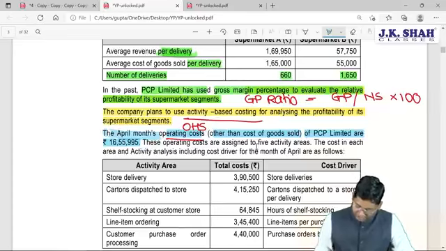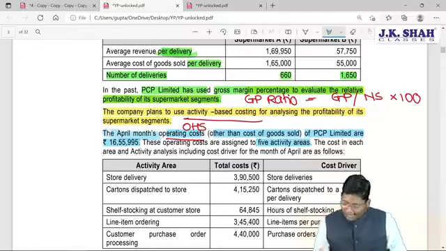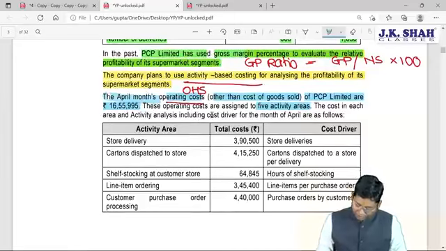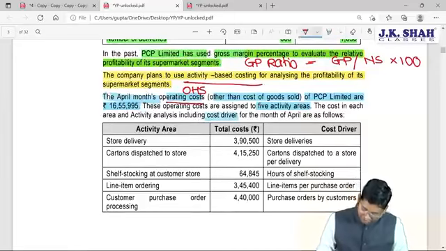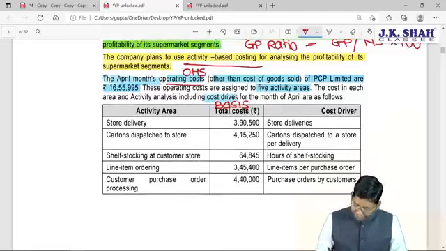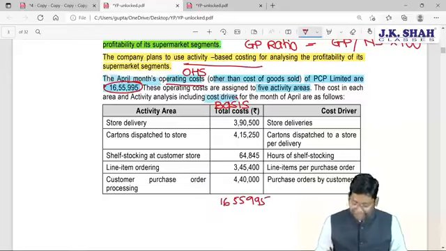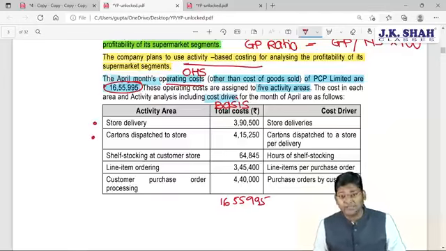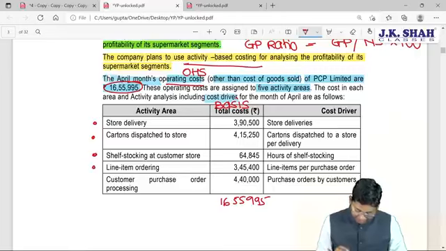These operating costs are assigned to 5 activity areas, which means this cost is bifurcated into 5 different activities. The cost in each area and the activity analysis including cost driver. Sir, what is the meaning of cost driver? Cost driver is nothing but the basis which we are going to use for the purpose of apportionment of cost for the month of April. If you check, they have bifurcated this 16,55,995 into 5 parts, where the first part is the store delivery activity, the second one is the cartons dispatch activity, then shelf stocking activity, line item ordering activity, and the last one is the order processing activity.